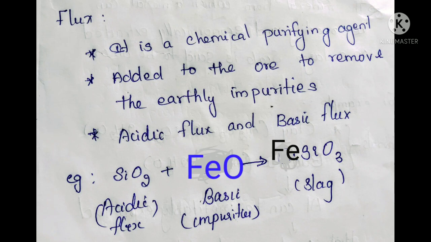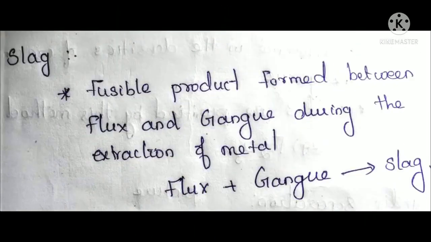If our gangue is acidic, then basic flux is added, and vice versa. So here is an example of how the impurities are removed from the gangue or matrix. The next one is slag. What is slag? When we add flux to gangue, our flux reacts with the gangue, that is our impurities, and they form a fusible product. Both form a fusible product. That product we call slag.